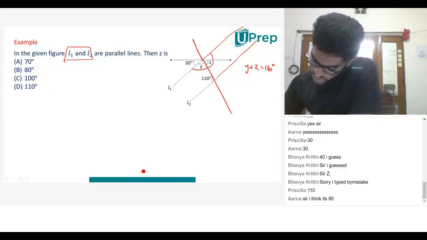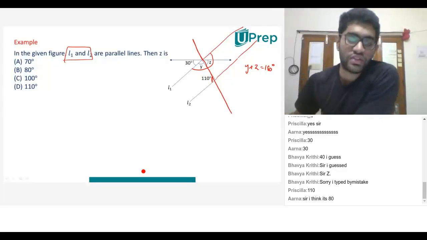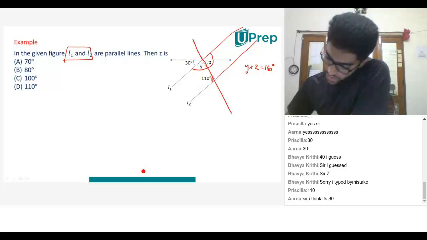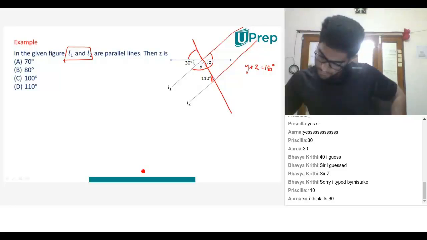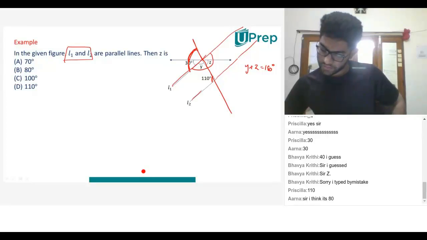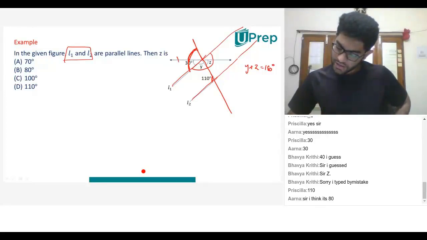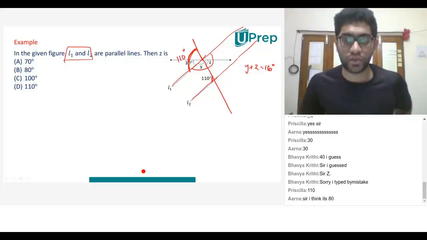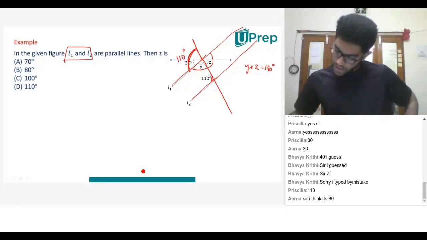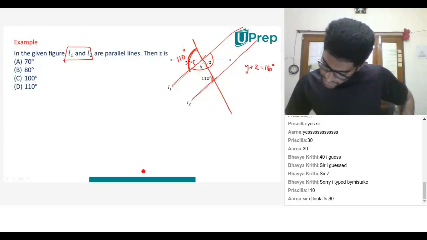Guys, if this is 110, what is the angle corresponding to 110? Isn't it this angle? Yes, sir. Two parallel lines, whatever I've highlighted. That means this entire thing is 110 degrees. Why? Because they are corresponding. This particular part is 30.